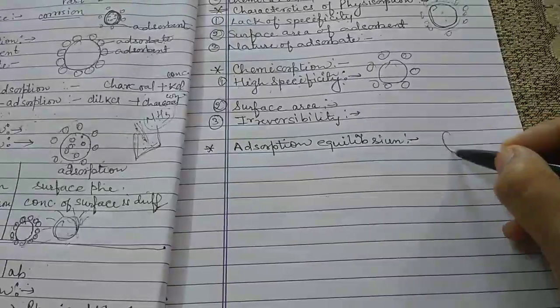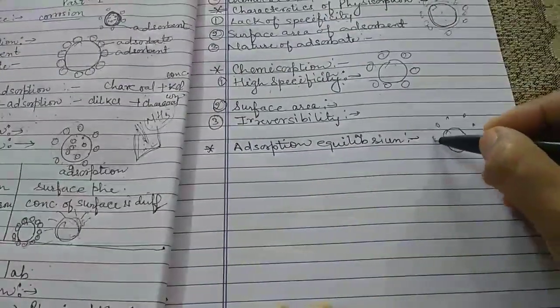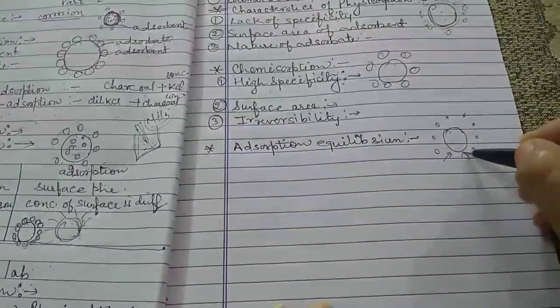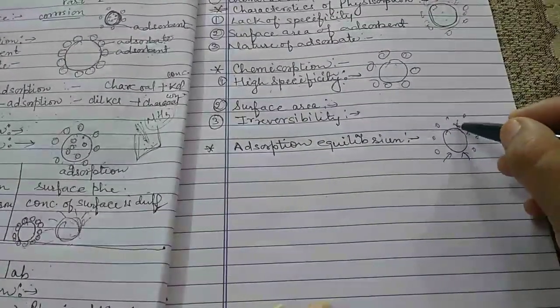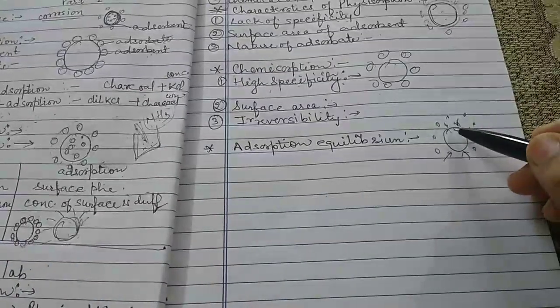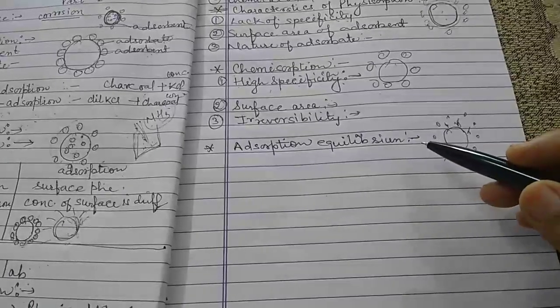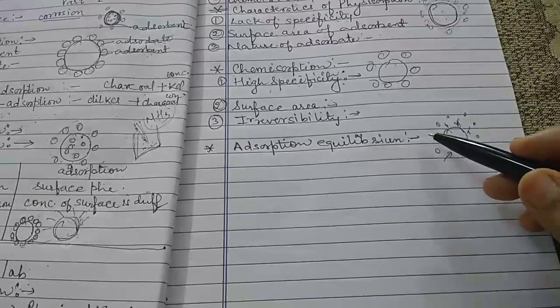For example, this is a solid surface and these are the gas molecules. They are continuously striking the surface of the solid. Some of the molecules adhere to the surface of the solid. This is the process given according to Langmuir.